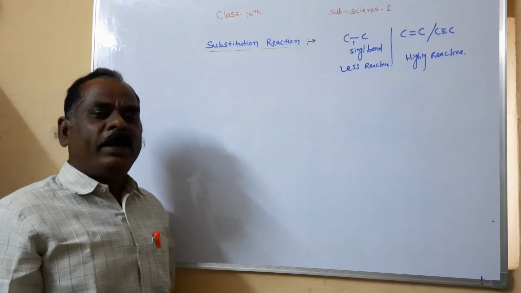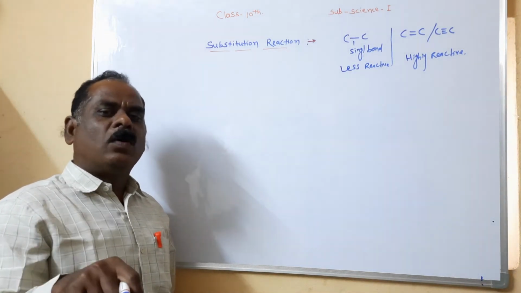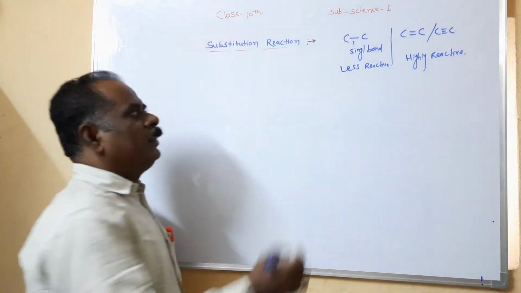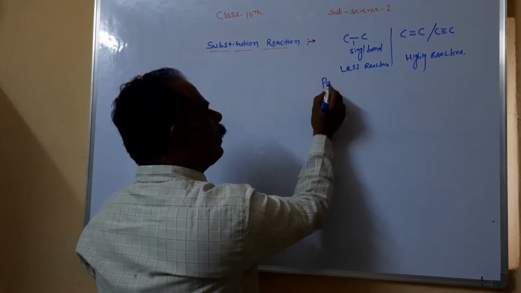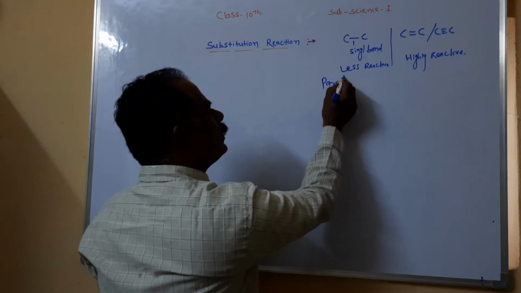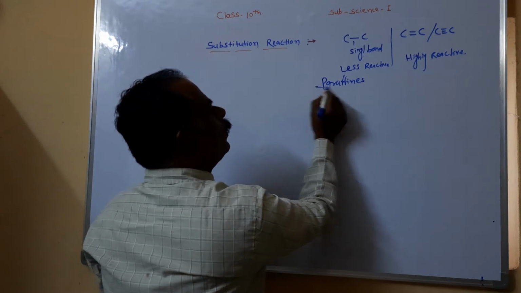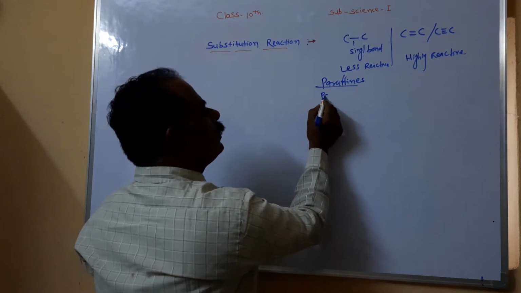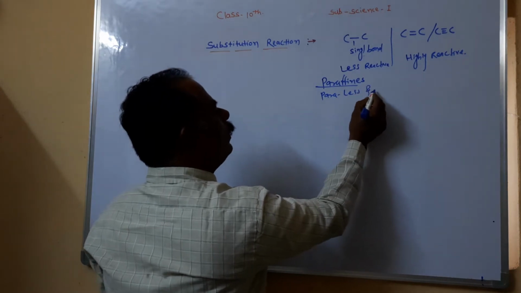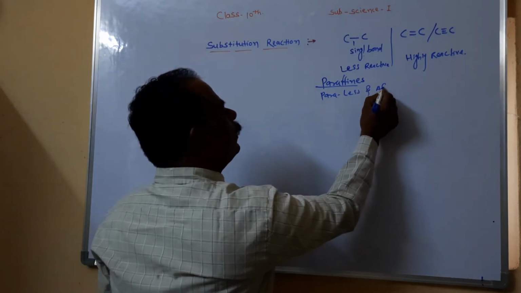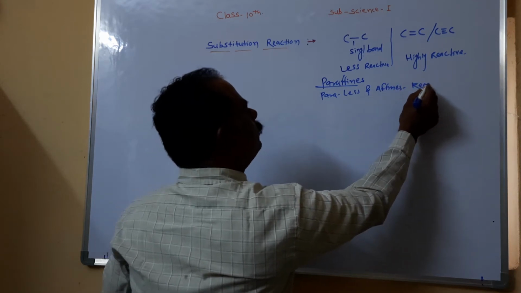In the Latin language, the less reactive compounds are called paraffins. Therefore, all saturated compounds are called paraffins. Para means less, and affins means reactivity.